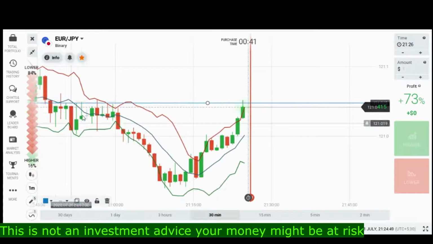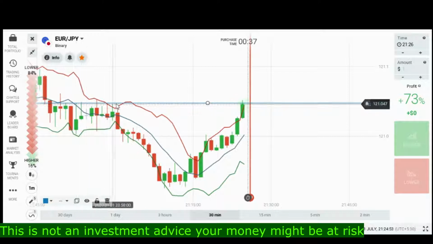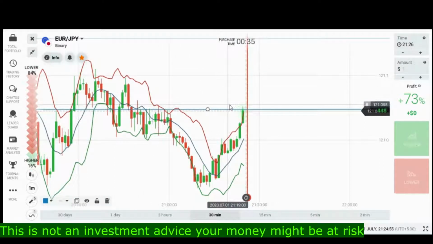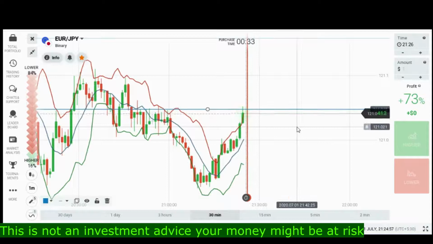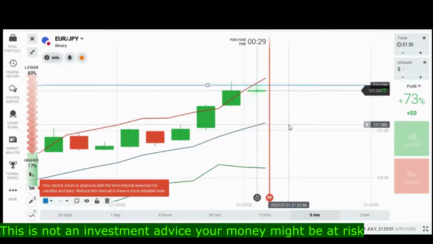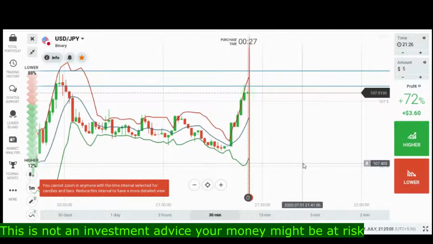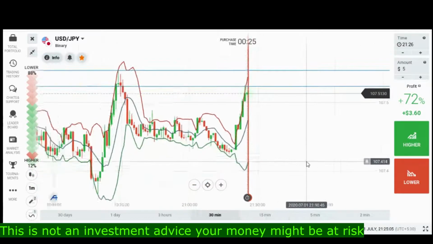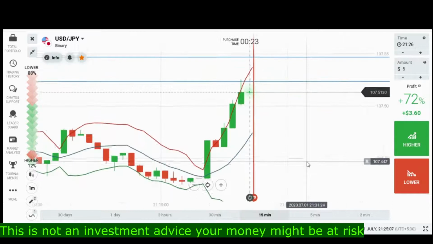But there is a level which is giving rejection from that area. So here I can go against the trend, but there is a strong rejection. So I will not go against the trend. I will wait and I will find another good trade.